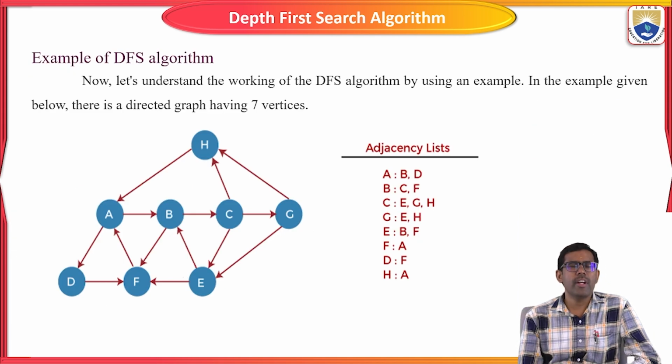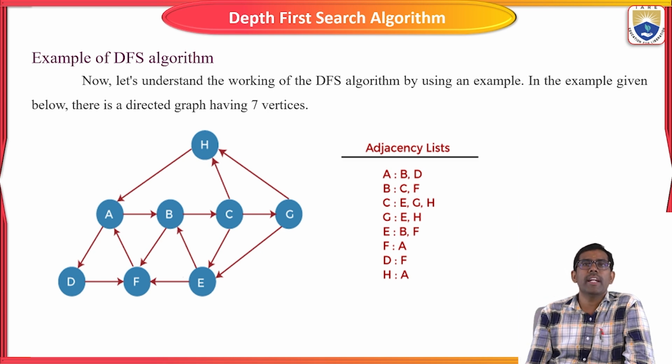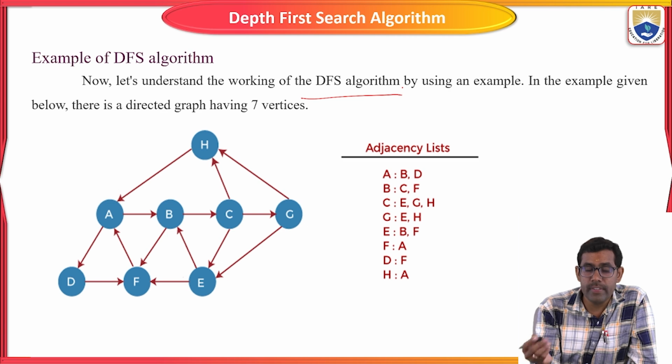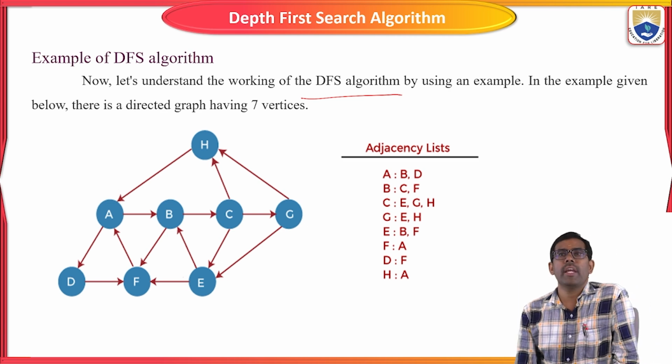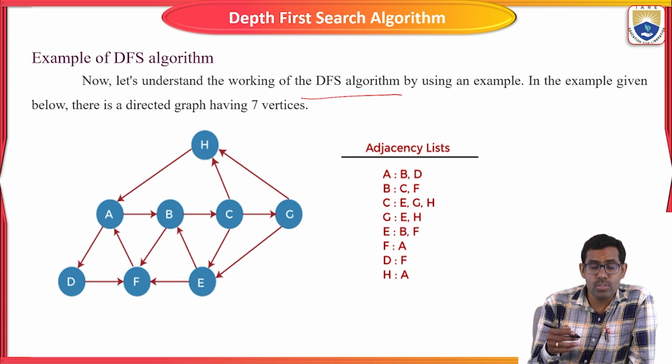The next one is an example. I have given one graph for your understanding, directly given using data structure concepts. Let us understand the working of the DFS algorithm or DFS traversal. We are going to choose all the nodes and all the adjacent nodes from the given graph.